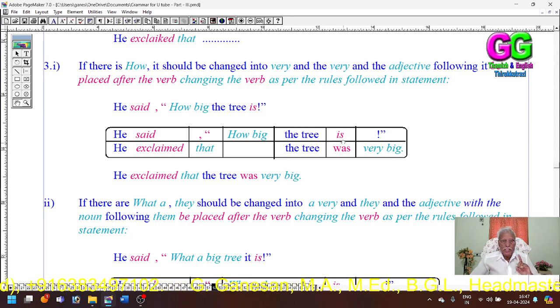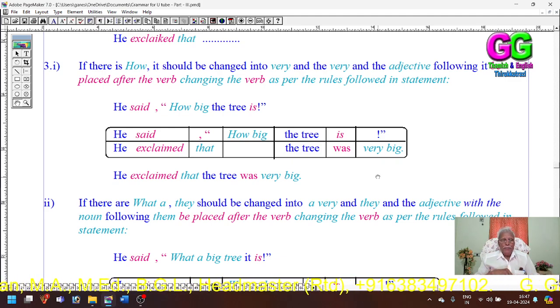Here the verb is in present tense, is. It has been changed into was. There is no other word to be changed. Okay. He said, "How big the tree is." Indirectly, he exclaimed that the tree was very big.